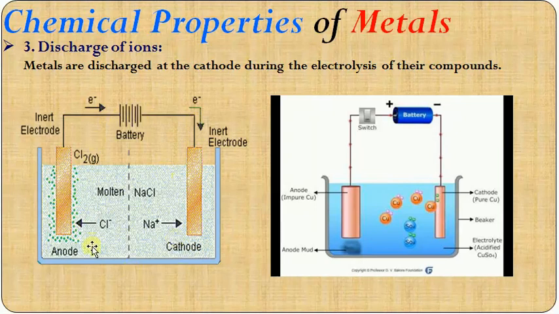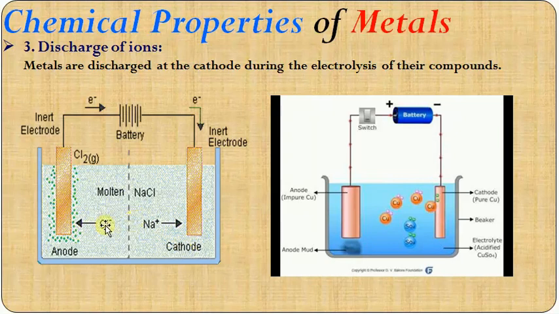Now, what happens actually? When you take the aqueous solution of sodium chloride, the sodium chloride NaCl forms Na plus and Cl minus. So ionization takes place. Here when you pass electric current, the ions are free to move in the solution. So the positive ions, that means the metal ions, sodium ions, are attracted towards the cathode because it carries negative charge, and it gains one electron. It becomes sodium atom. It is deposited here at the cathode.